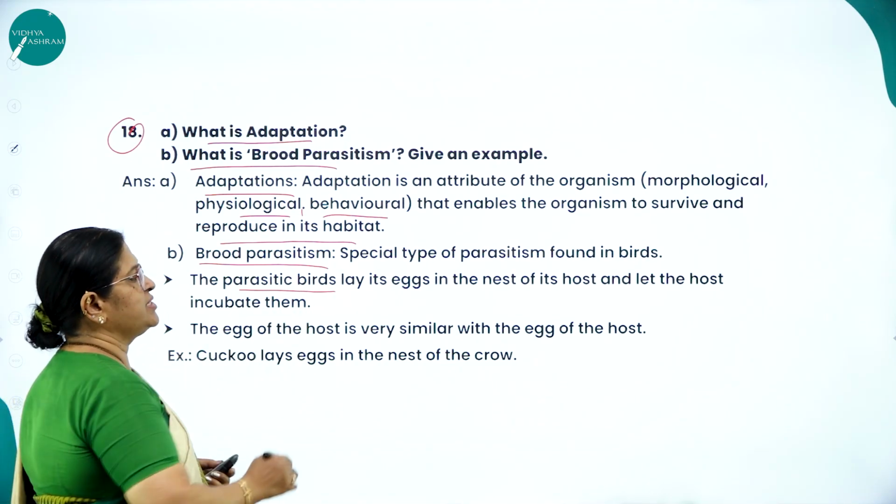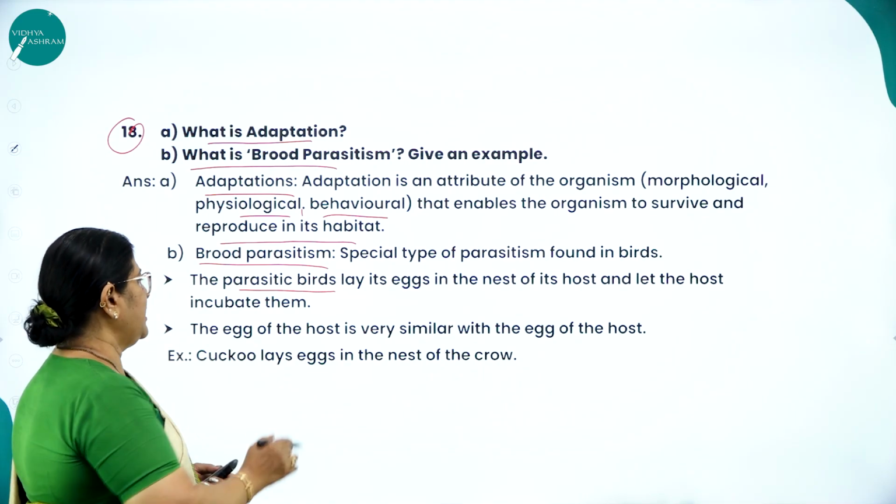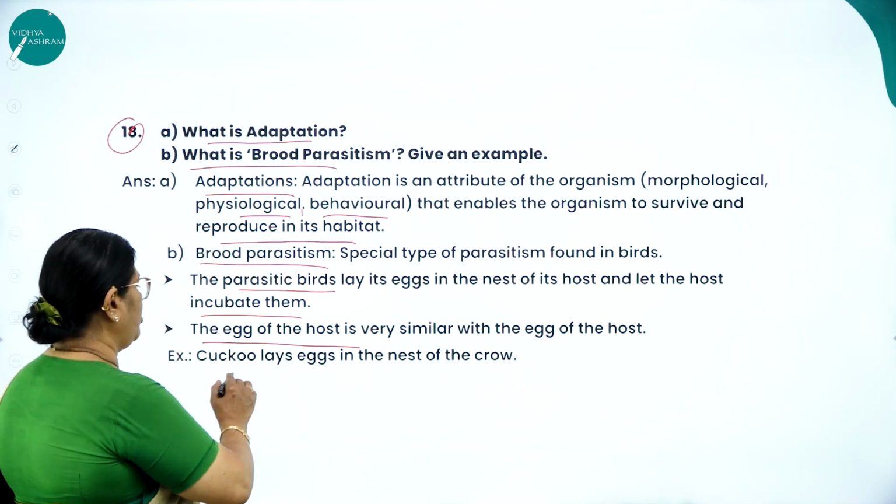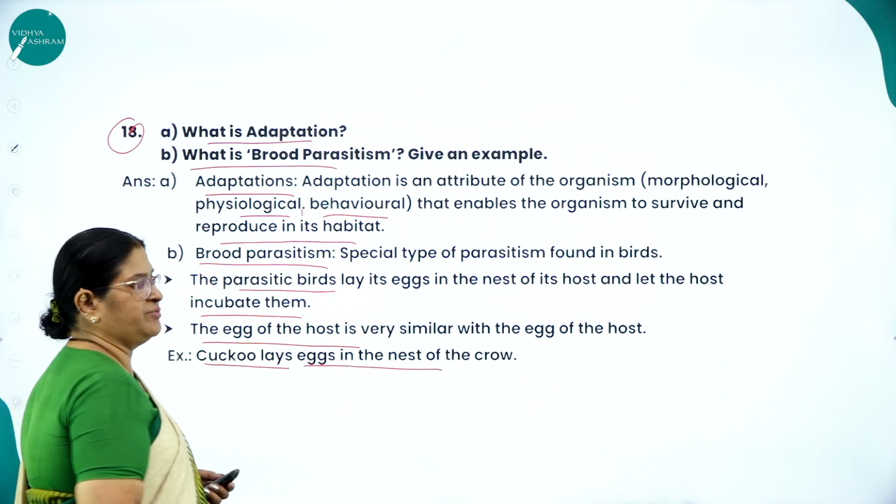The parasitic bird lays its eggs in the nest of its host and lets the host incubate them. The egg of the parasite is very similar to the egg of the host. So the cuckoo lays eggs in the nest of the crow.